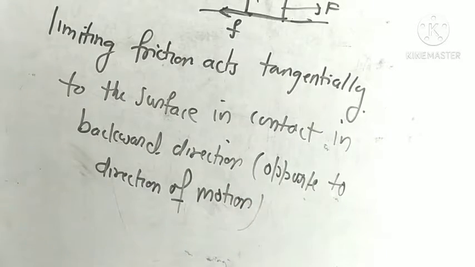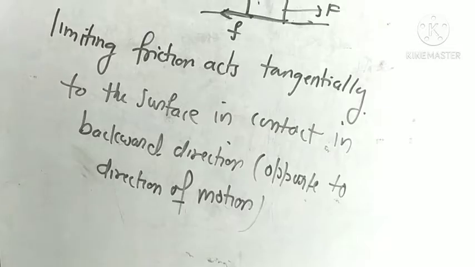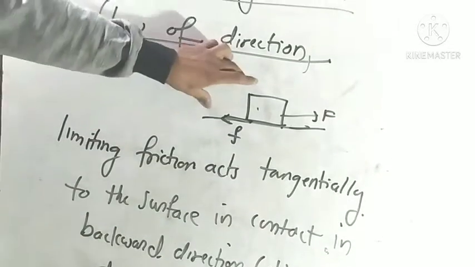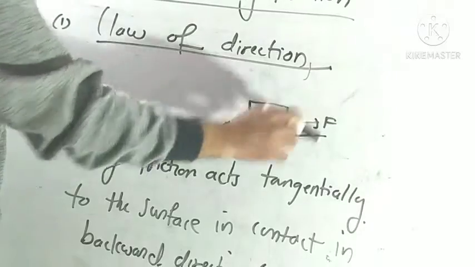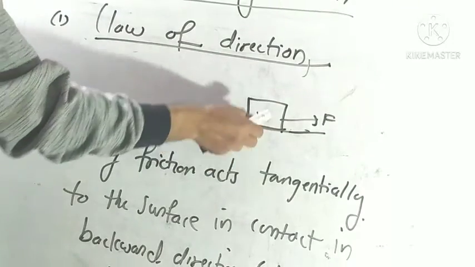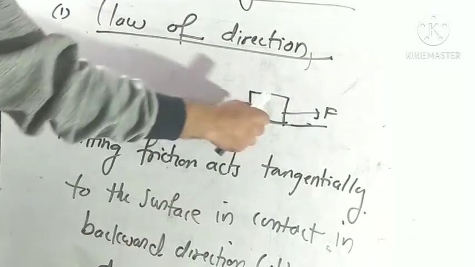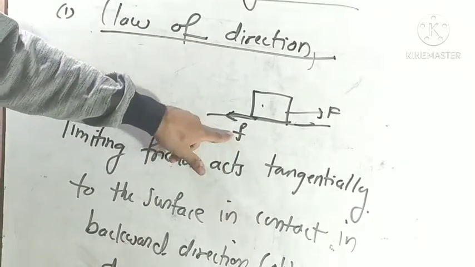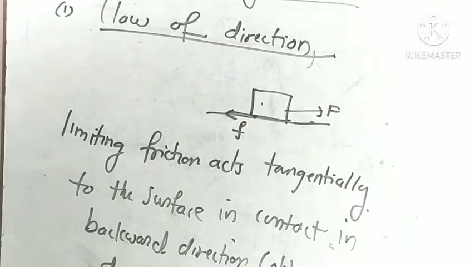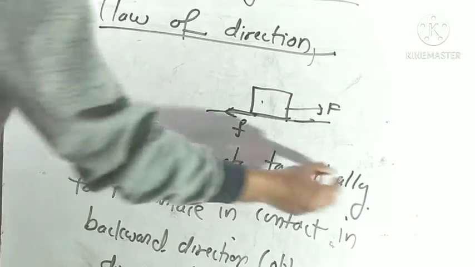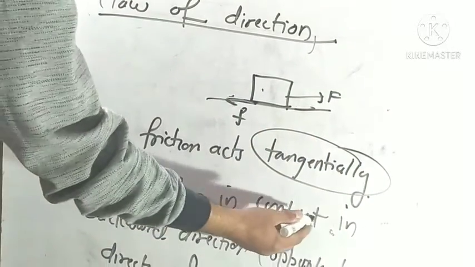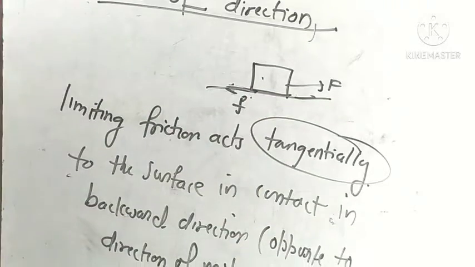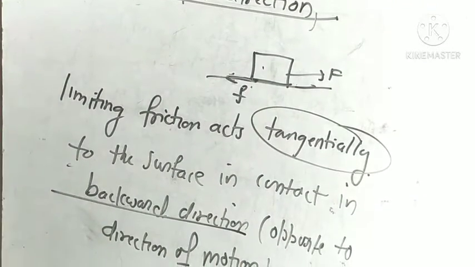First law, the law of direction. We take any body on this surface. This body moves to the right-hand side, and a frictional force develops between the contact surfaces of the two bodies. The direction of this frictional force is opposite to the direction of motion. Limiting friction acts tangentially, along the tangent to the surfaces in contact, in the backward direction, opposite to the direction of motion.